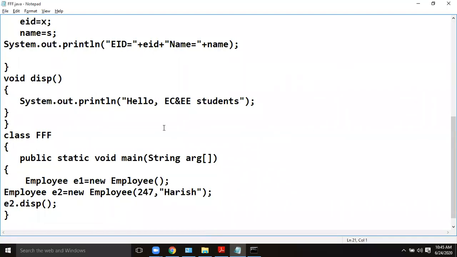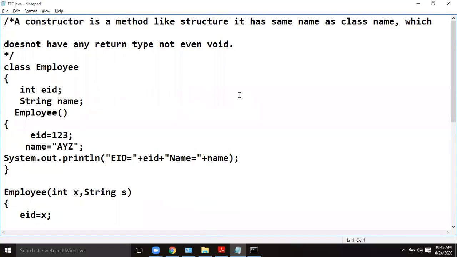The this keyword. So I think people may have got the question. Sir, there are variables int ID, string name. So which are the instance variables? When I am creating a function or a constructor, can I have the same variables, int ID and string name? Why should I use some other? Can I have int EID, same as the instance variable? Local variable and instance variable are the same now. Can I have it like this?